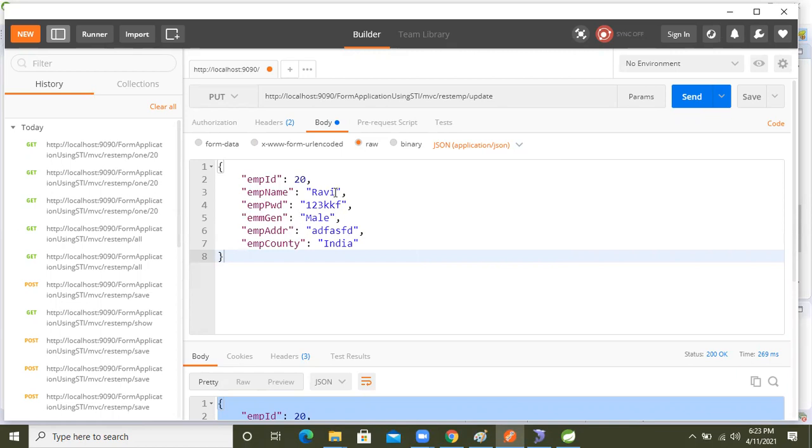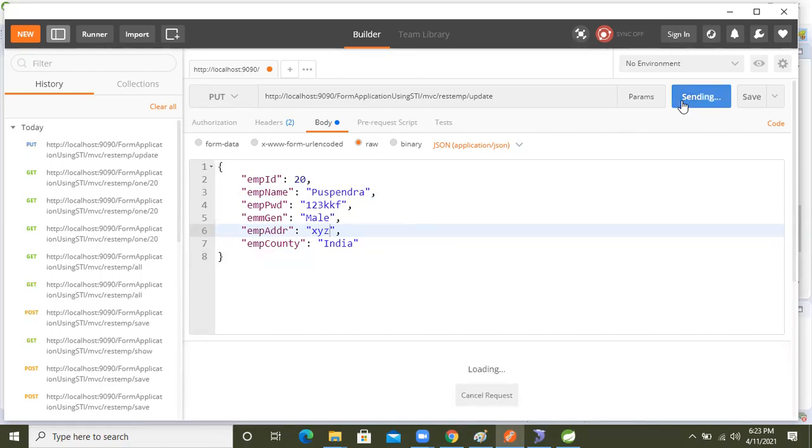Here Ravi is there, I'm making this one Pushpendra. Employee is India, address I'm just taking XYZ. This is the data. Now I'm going to send it.